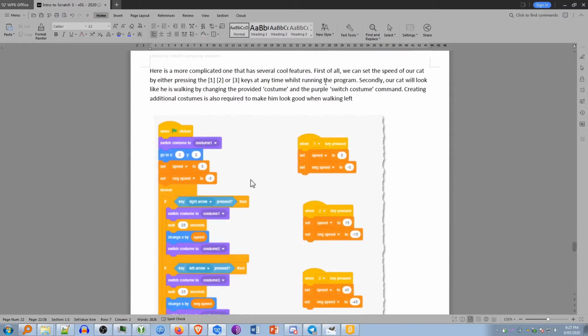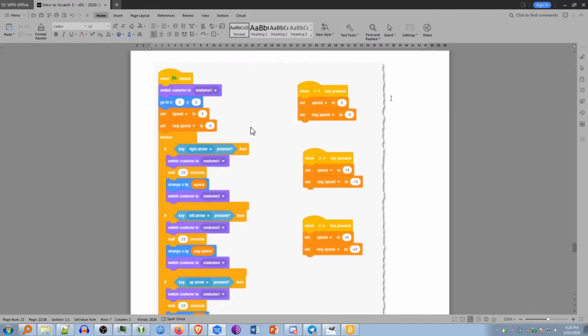Here is a more complicated one that has several cool features. First of all, we can set the speed of our cat by either pressing the 1, 2 or 3 keys at any time whilst running the program. Secondly, our cat will look like he is walking by changing the provided costume and the purple switch costume command. Creating additional costume is also required to make him look good when he's walking left.